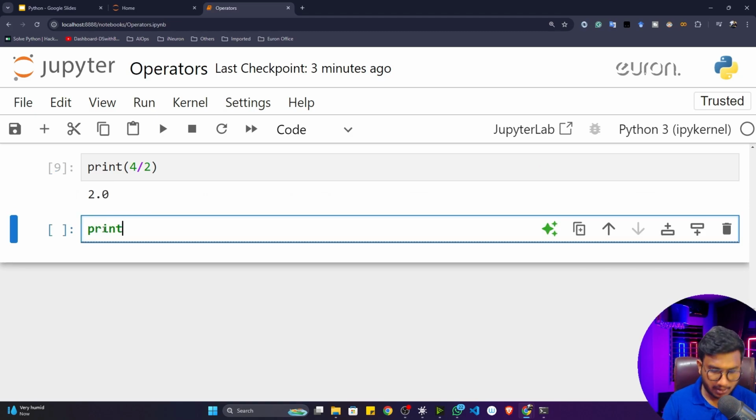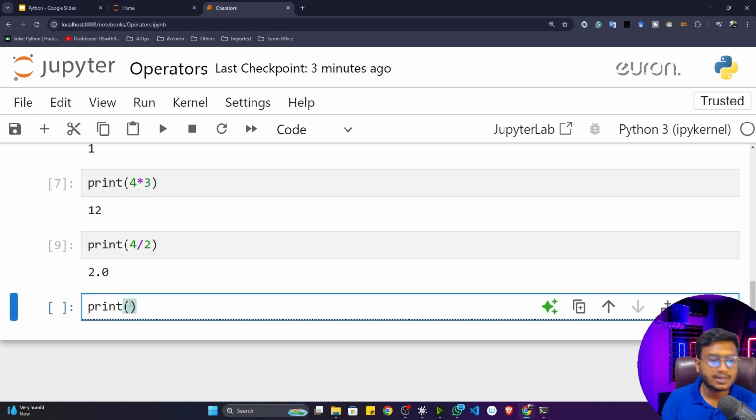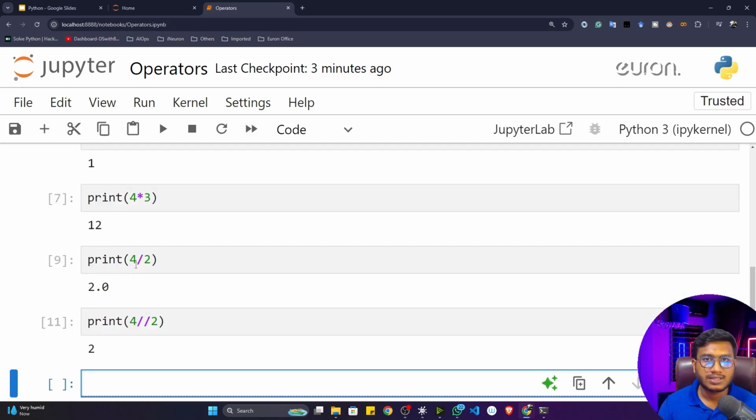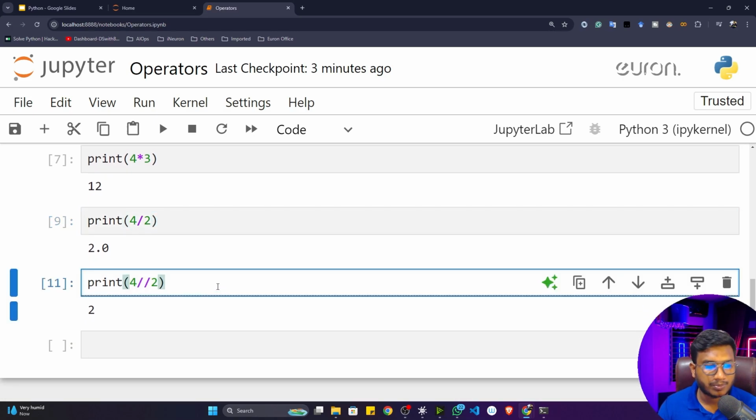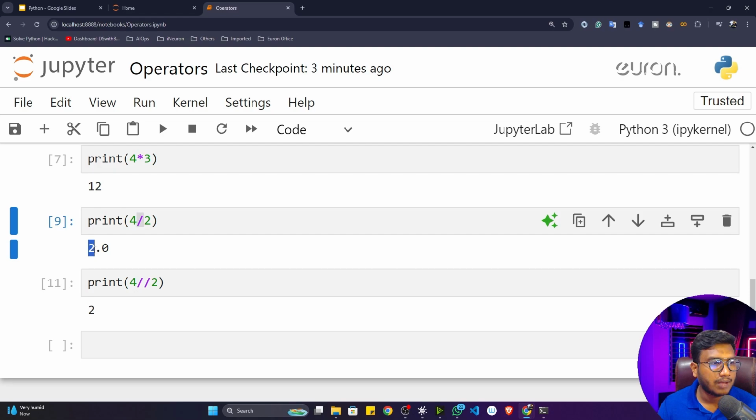And we are also having integer division operator. So what is integer division operator? Let me show you. In this case you have to give the double slash. Now if I give 2, see the output. See the difference between the division operator and the integer division operator. Whenever I perform this division operation, I was getting 2.0, because it is giving me the floating value.